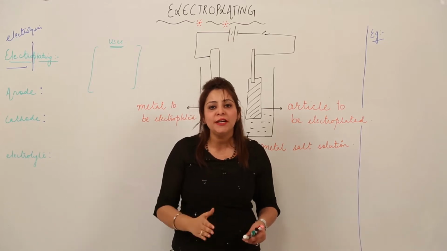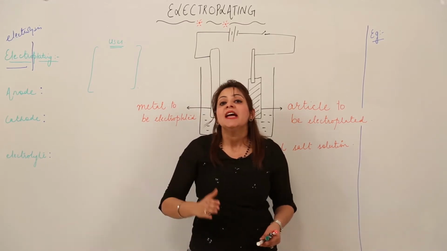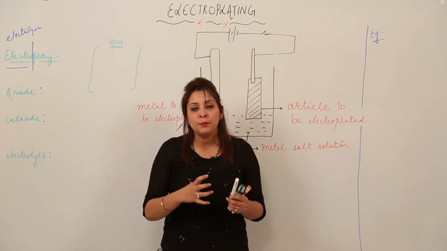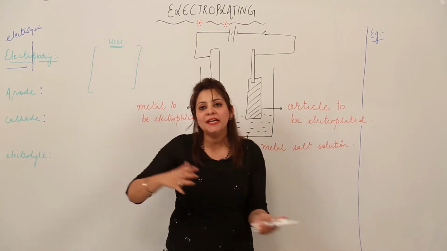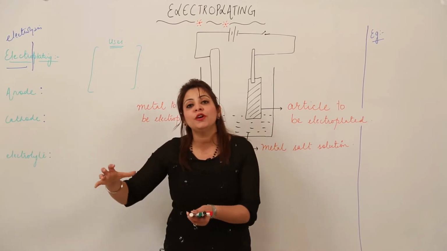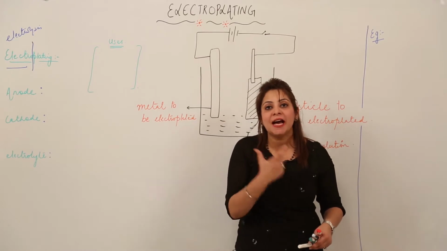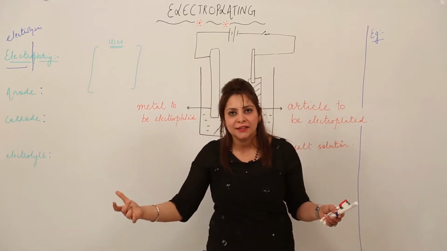Just listen to me carefully and do write in your notebooks as well. Electroplating is a process in which we deposit a desired metal on an article required for one or more uses, right? So that means we are just plating a desired metal on a given article, right?